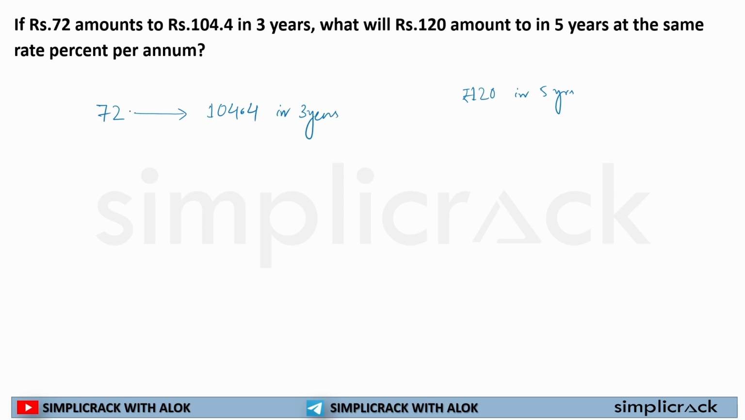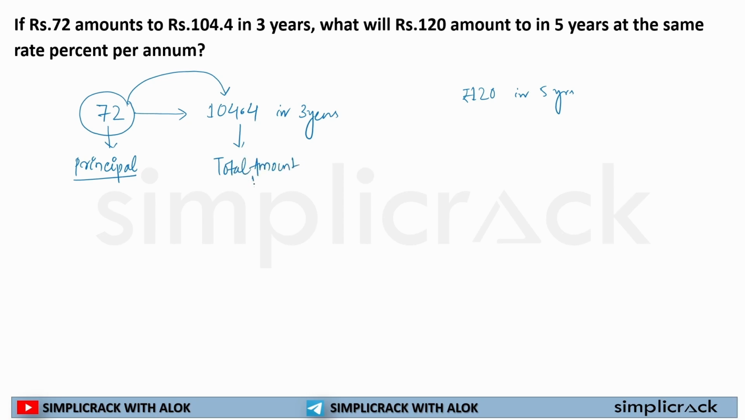What it says, you had 72 rupees in the beginning. If 72 rupees amounts to 104.4, that means what? You had 72 rupees in the beginning. That is, your principal amount is 72. I hope this is clear to all. Now it amounts to 104.4. That means this is your total amount now.